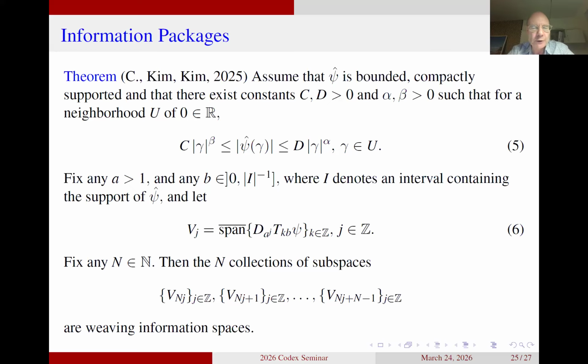So we call it a theorem, but you can hear from my presentation that the result is just phrasing what we were able to do. It's not really what we wanted to do, because we wanted to answer the open problem I was phrasing, but as I say, we were not able to deal with both parameters at the same time. It was necessary for technical reasons to somehow block spaces together, block vectors together in spaces. And then the information packages came in as the way for us to phrase the conclusion of the theorem that came out here. So that was the way we got the idea of looking at information packages.